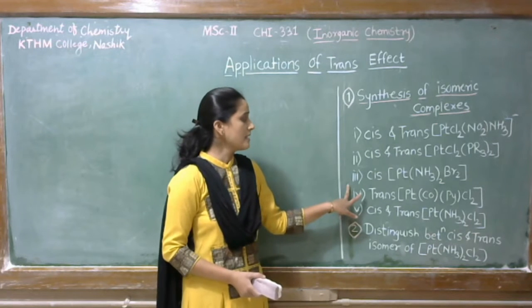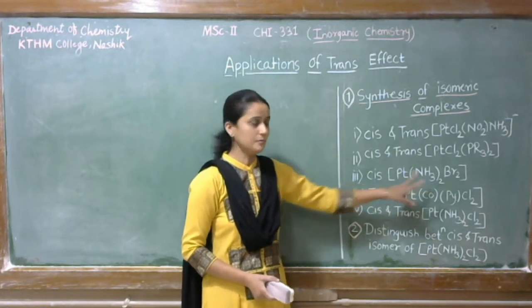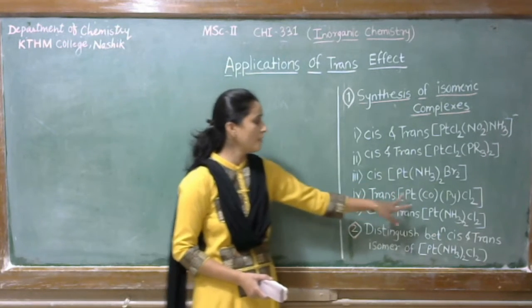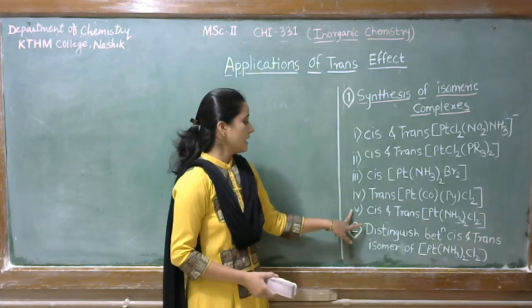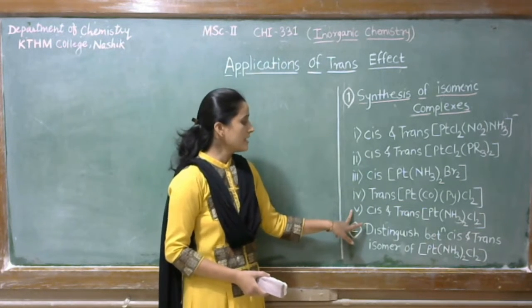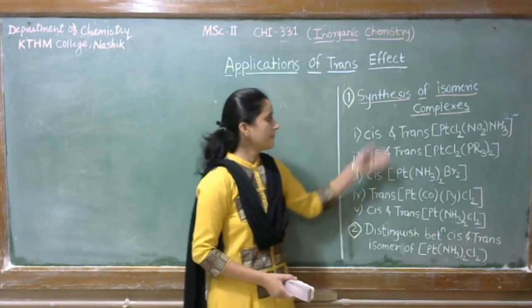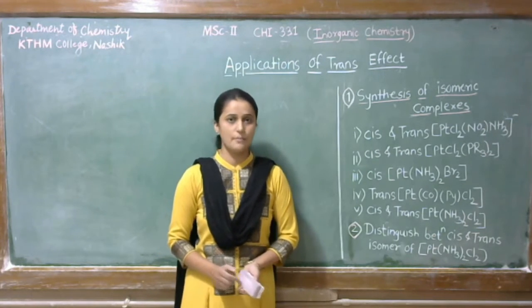Third is synthesis of cis Pt(NH3)2Br2. Also, we can synthesize the trans isomer of [PtCl2(CO)(Py)]. Next is synthesis of cis and trans Pt(NH3)2Cl2. Okay, these are the major applications of trans effects. So let's see one by one.